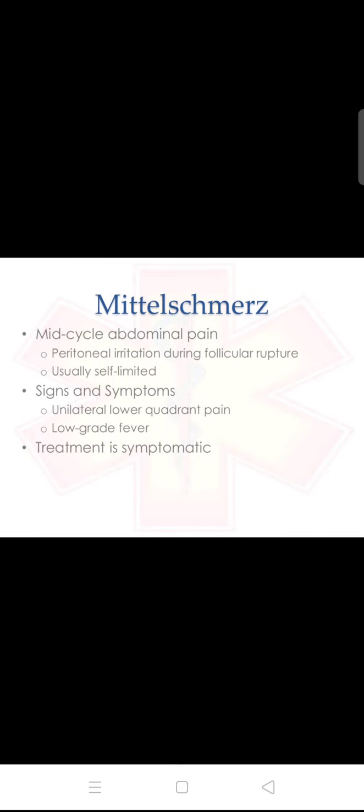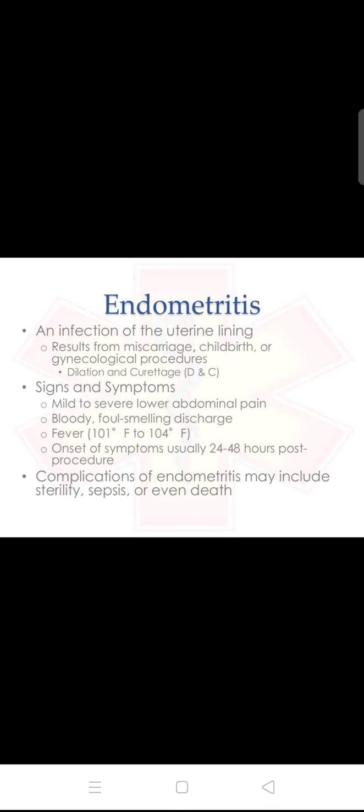Next is mittelschmerz, mid-cycle abdominal pain. In the mid-cycle, they get abdominal pain and peritoneal irritation during a follicular rupture, usually self-limited. Signs and symptoms: unilateral lower quadrant pain and low grade fever. Treatment is symptomatic.